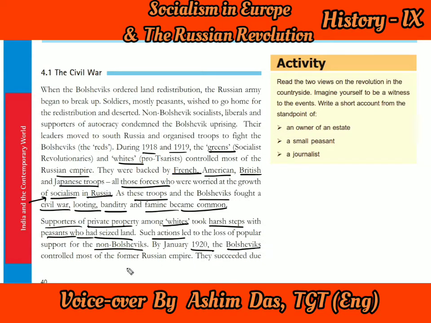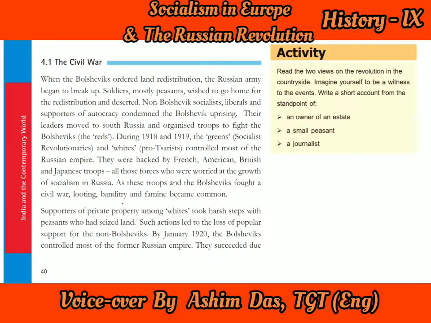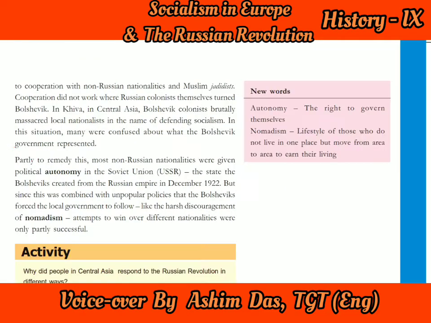By January 1920, the Bolsheviks controlled most of the former Russian Empire. As a result, the non-Bolsheviks, the Tsarist and the Socialist Revolutionaries, were hated at that time. The Bolsheviks began to cooperate with the non-Russian nationalities and the Muslim Jadidis. So here we come to the non-Russian. When the USSR, the Union of Soviet Socialist Republics, was there at the time, under that Russian Empire, 15 more countries were there together, and these nationalities all began to be counted as one.